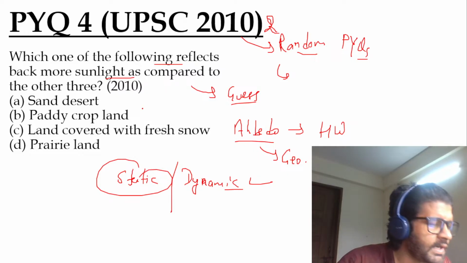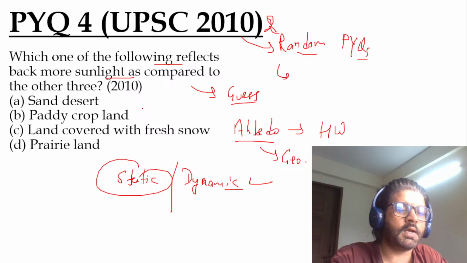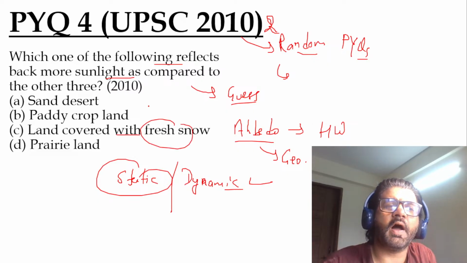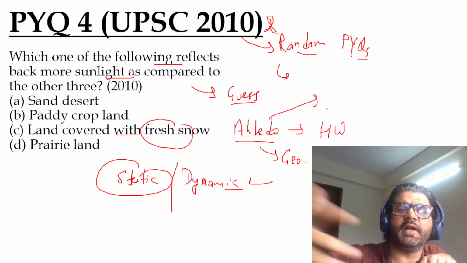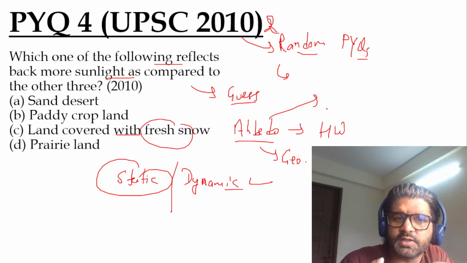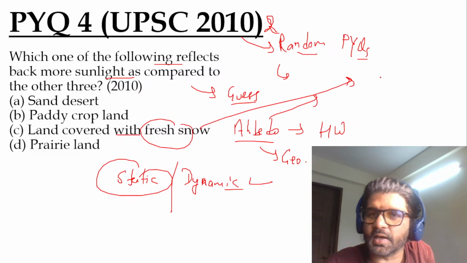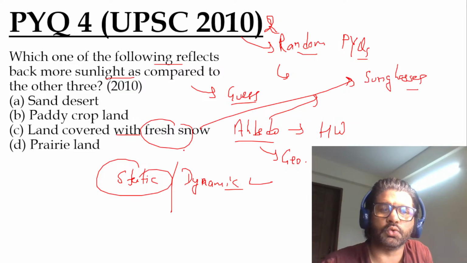So what do you understand by this particular question? Madhubala is here, and she is one of our awesome students. So yes, this is albedo. This is about reflectivity, and land covered with fresh snow has higher albedo. So which entity will reflect light the most? Snow reflects light the most, and that's why you may have seen people who go to snowy areas wear sunglasses, because light is reflected so much from snow that it can impact your eyes.